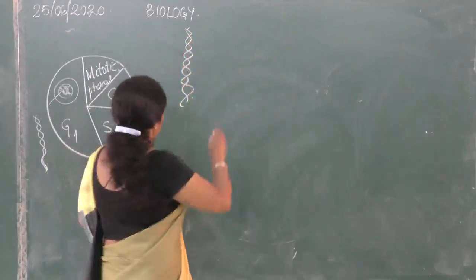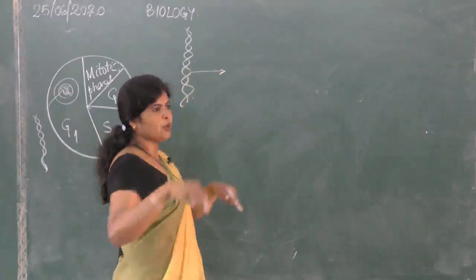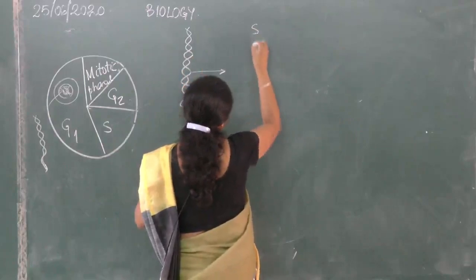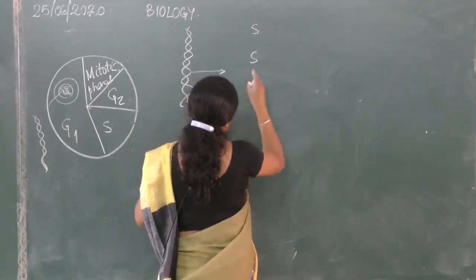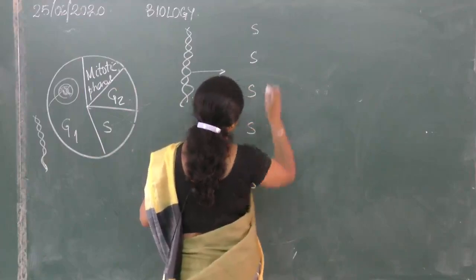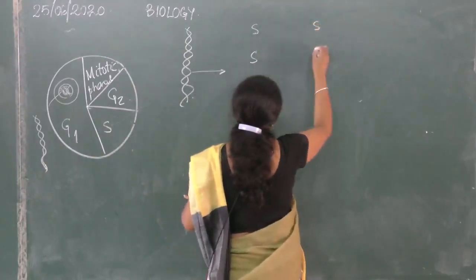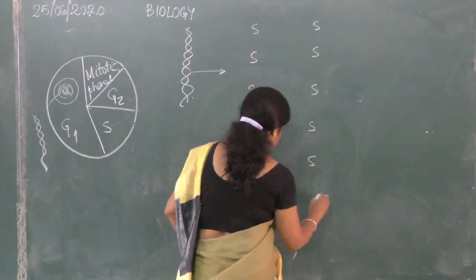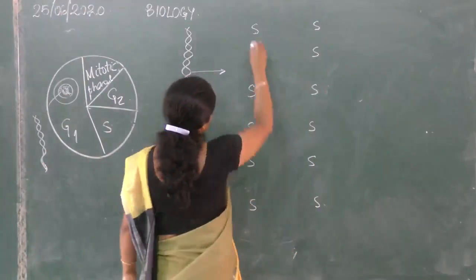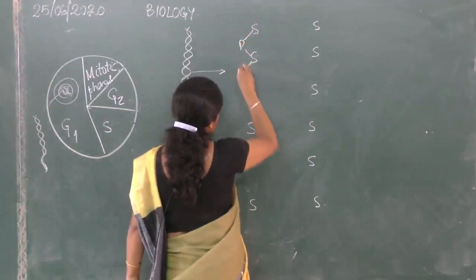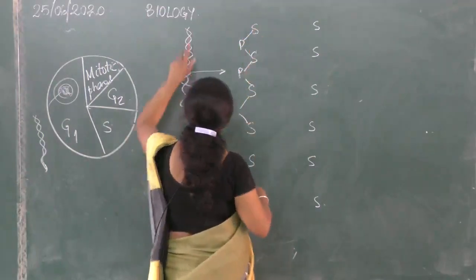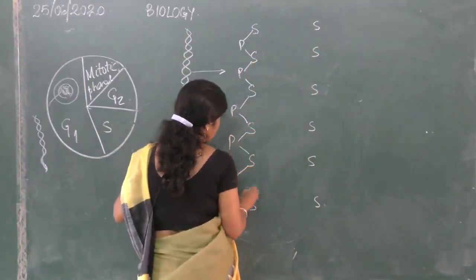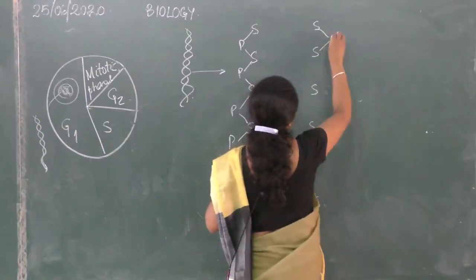All right, S phase. Now, I'm showing you how I had shown you diagrammatically, not like this. So, sugar, if you remember, let me do it with 6 sugar molecules. 1, 2, 3, 4, 5, 6. Here you find, and outside is attached a phosphate. This is a DNA. This is the first strand, this is one strand, this is the other strand. This is phosphate, phosphate, phosphate towards outside, and here also phosphate.